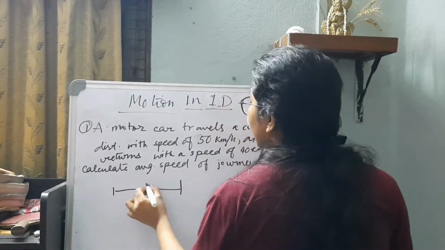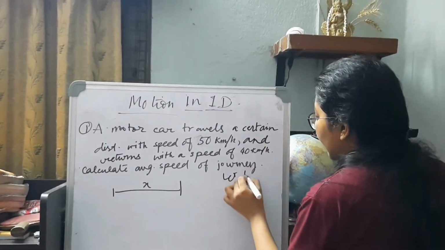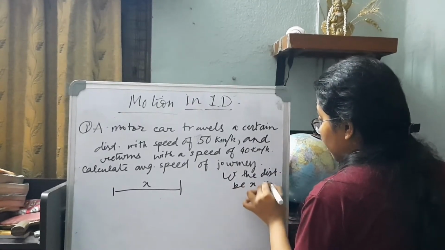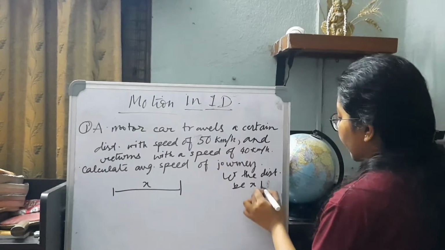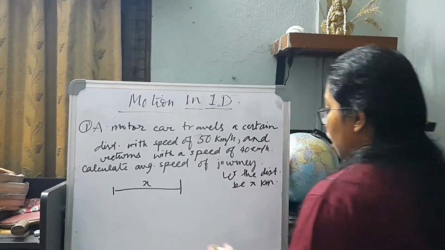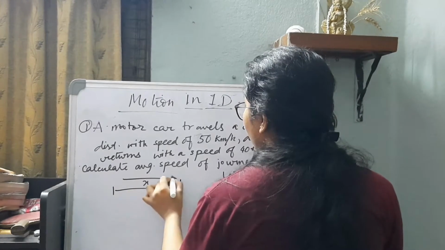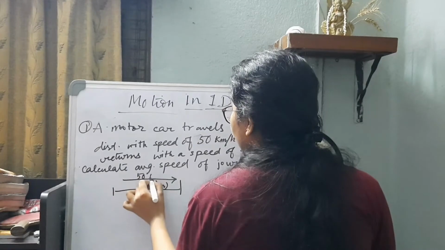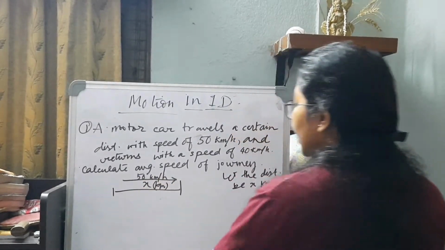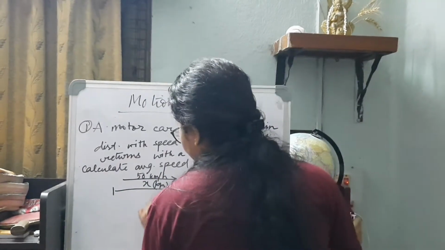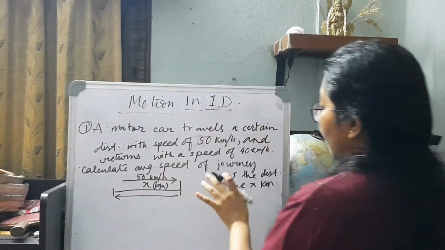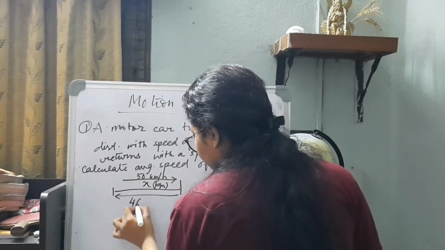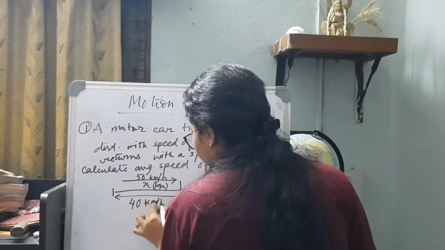Let the distance be x kilometer. He travels in the forward direction x kilometer with a speed of 50 kilometer per hour. Now he returns the same distance, but this time with a speed of 40 kilometer per hour.